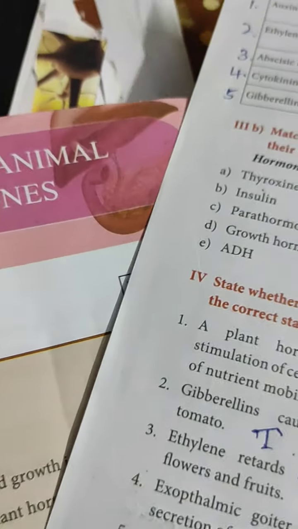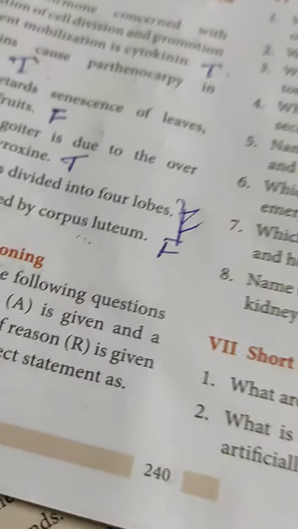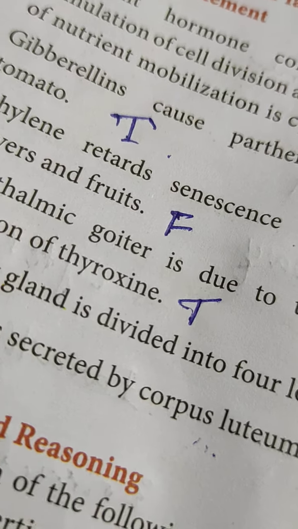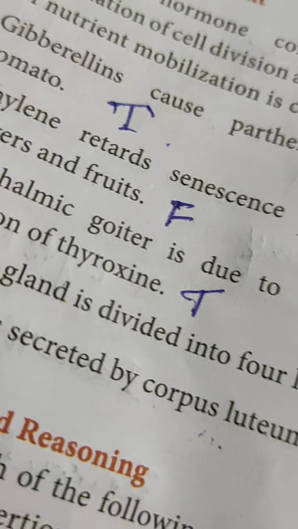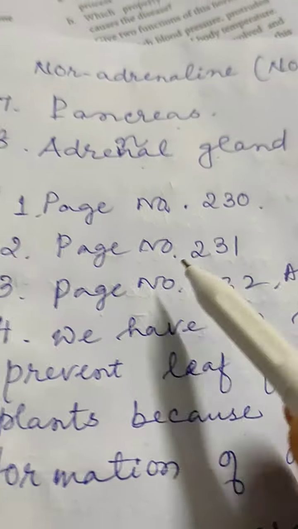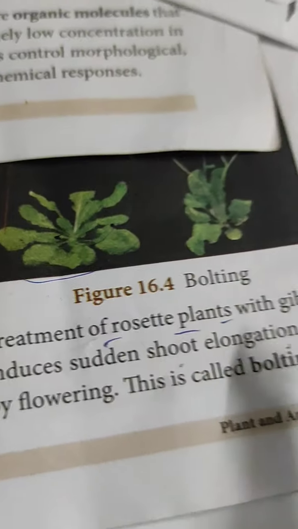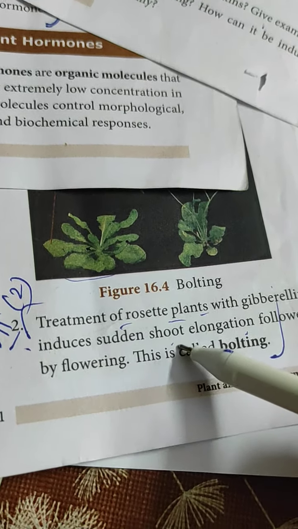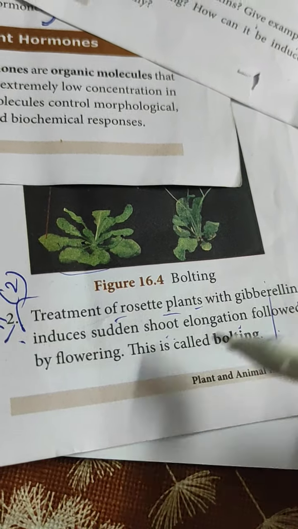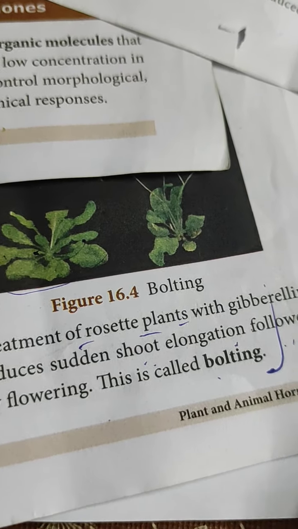Next question, what is bolting? Come to the page number 231. Here only very small answers. The treatment of rosette plants with gibberellin induces sudden shoot elongation followed by flowering. This is called bolting. Only that one you have to write.